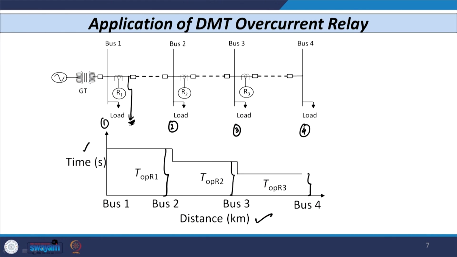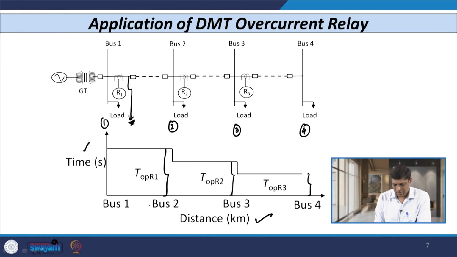Now, let us discuss what are the demerits of definite time overcurrent relays. The very important demerit is that if I consider the radial section network here, if any fault occurs in the first section somewhere here, then you can see that the relay R1 operates with the highest time of operation.